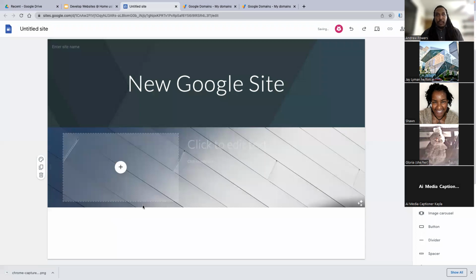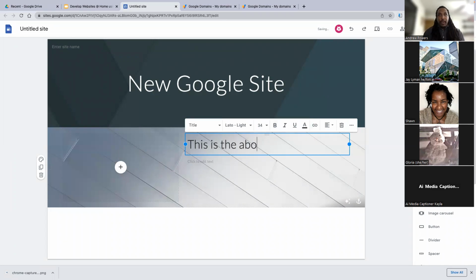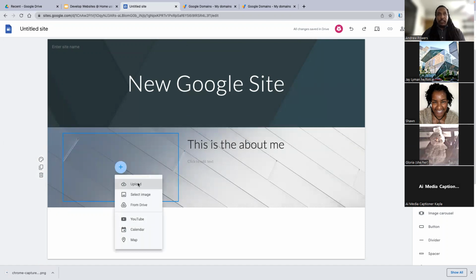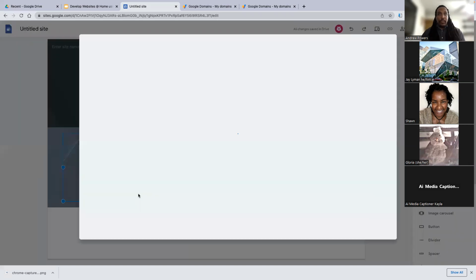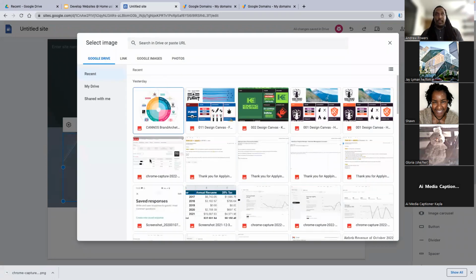And I'll slow down a bit. This is the about me. And let's add an image just so you can see that real quick. What I'm doing is I'm saying select an image.